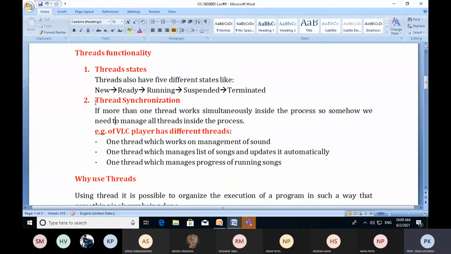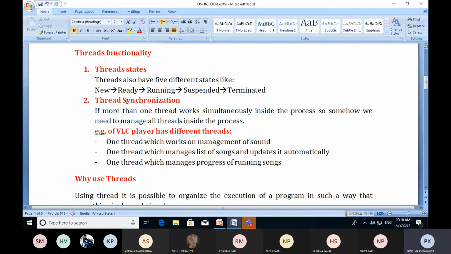Okay. The second functionality of thread is thread synchronization. Am I audible to all of you? Hello? Yes, sir. Okay. Is the screen visible? Yes, sir. Screen is visible to everyone? All right. Yes, sir. Right. Now the second function of thread is thread synchronization.